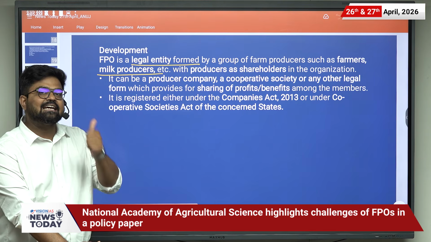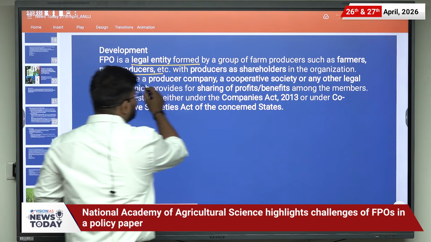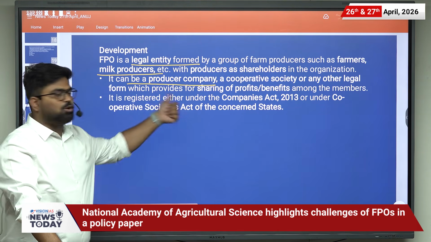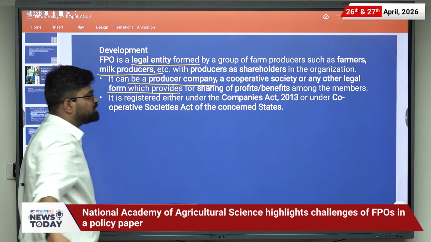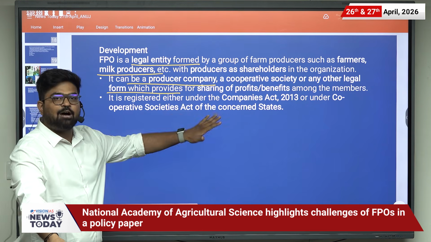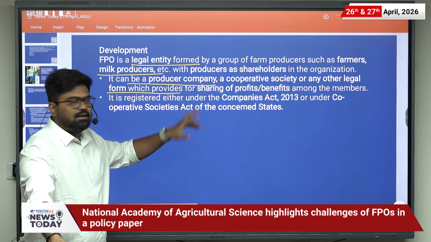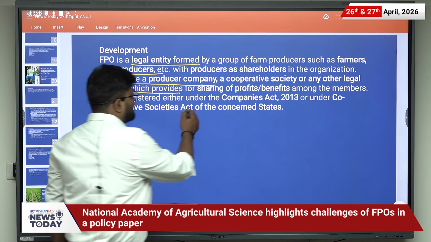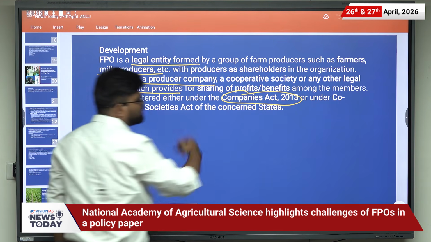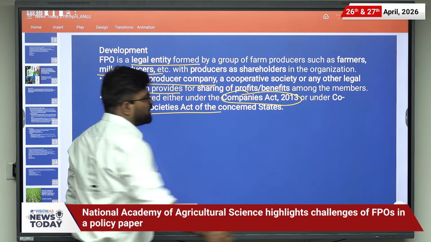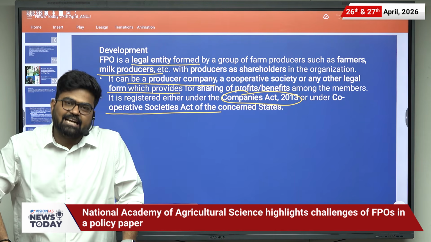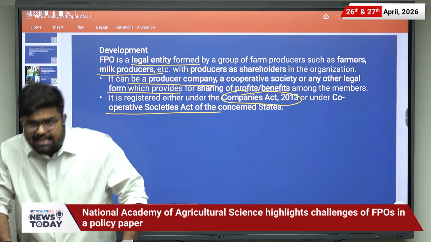It can be a producer company, a cooperative society or any other legal form which provides for sharing of profit and benefit among the members. It is registered either under the Companies Act of 2013 or under the Cooperative Societies Act of the concerned state where those FPOs are.